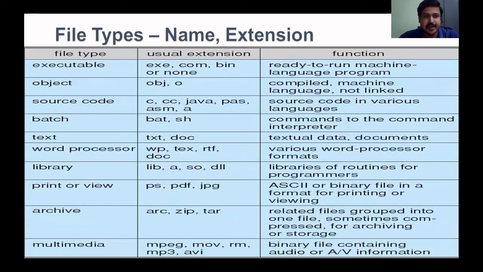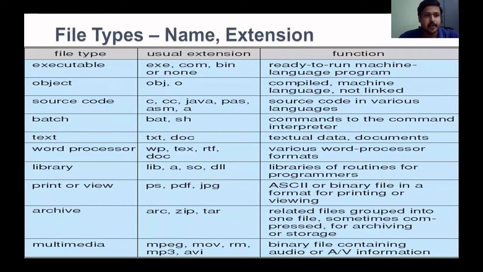So the first one, file types. On the left hand side, you can see the file types. The second column is the extension. The third one is the functionality of that. One very simple one, I'll take the first one, text file. If you're opening a notepad, you can save it as filename.txt. If you're opening a document, you can save it as filename.doc. So .doc is the extension, and the file name is the name you give for the file.